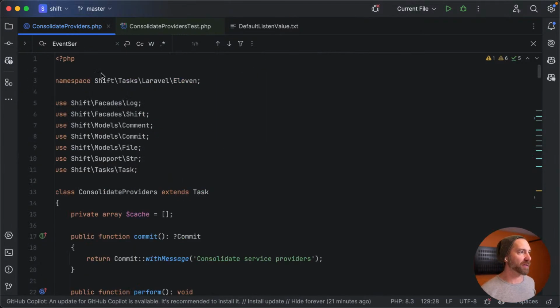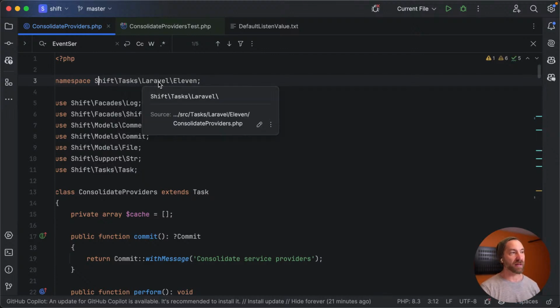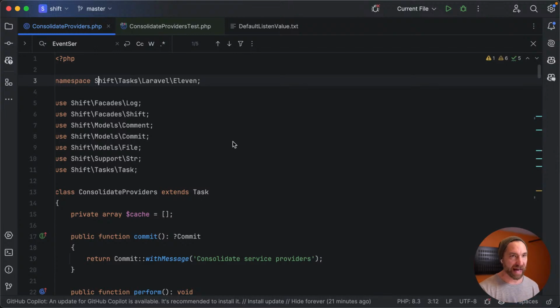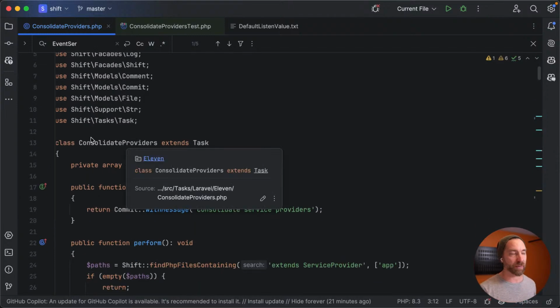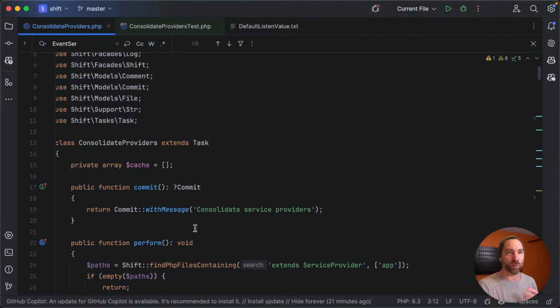If we go look at this, every shift has a task. So I have a bunch of tasks. There's Laravel 11 specific tasks in this case. One of them, as I mentioned, is consolidate providers. And what this does is attempt to go in and look at your default service providers and consolidate them into the app service provider to give you a Laravel 11 type application, a slimmed application. That way, when you read the docs and it says, hey, put this in your app service provider, it's in your app service provider.